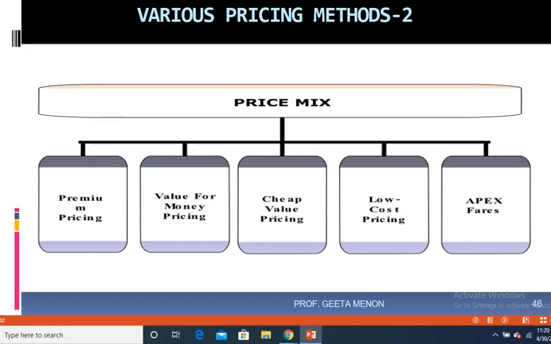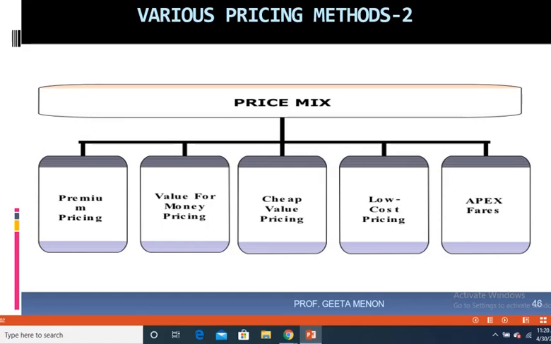trains how the pricing differs from low cost pricing to cheap value pricing to value for money pricing and premium pricing. So there are some people who are very price sensitive. They are very concerned about the money that they are spending, especially the low income group and middle income group. So they generally opt for low cost pricing or for cheap value pricing. And there are some who are earning good money, the upper middle class as well as the rich people, who prefer to travel using the value for money pricing or premium pricing.